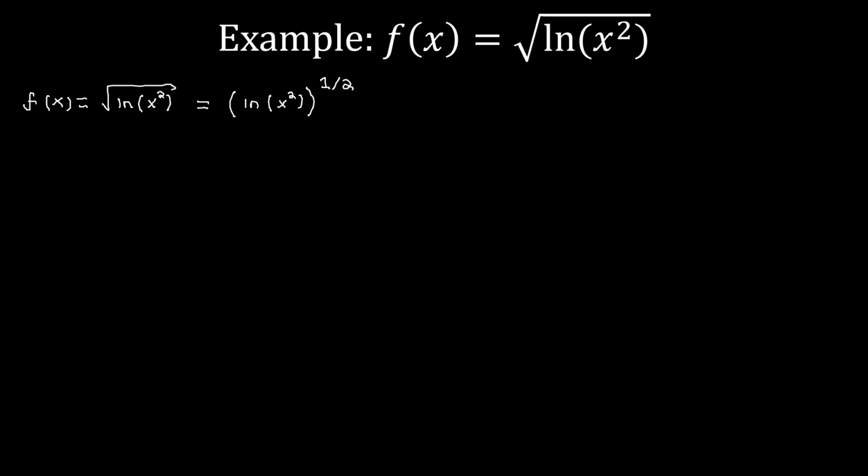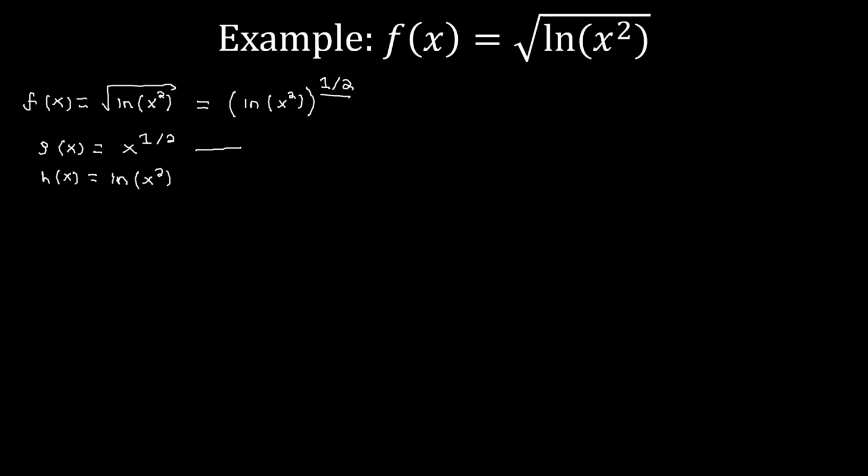So here it becomes much more apparent what our inside and our outside function is. Our inside function, what's in the big parentheses, will be h of x is equal to ln of x squared. Then our outside function will be our exponent outside the parentheses, so that will be g of x is equal to x to the 1/2.